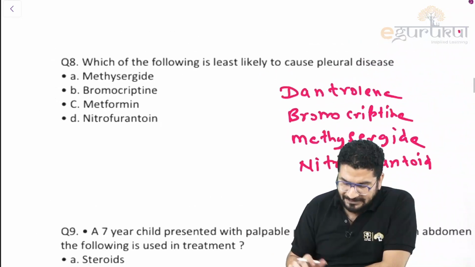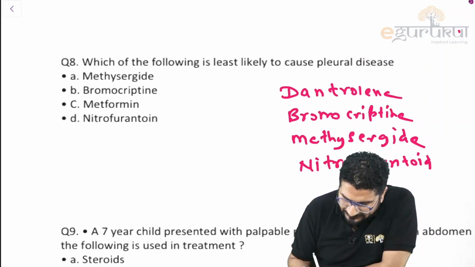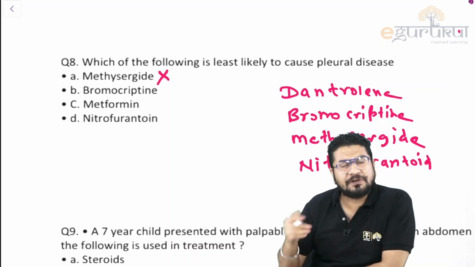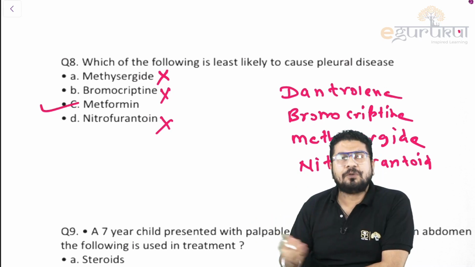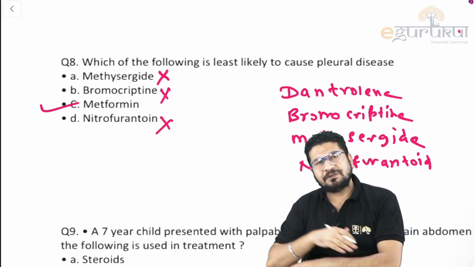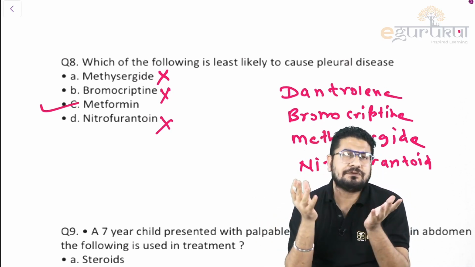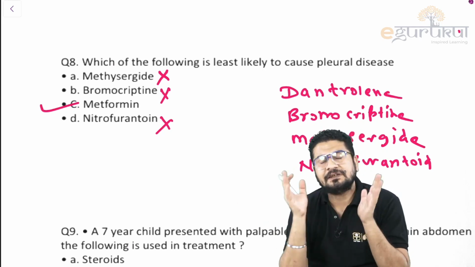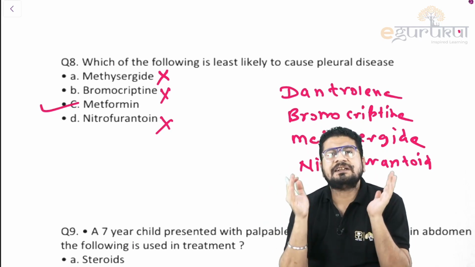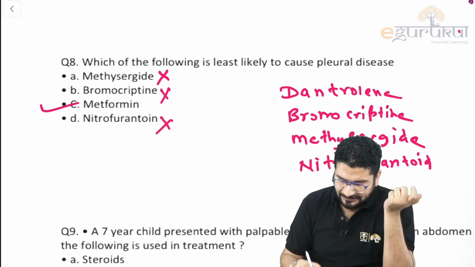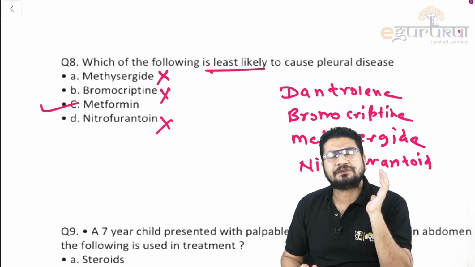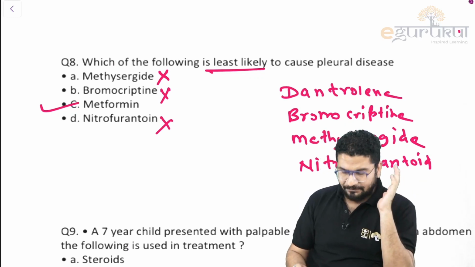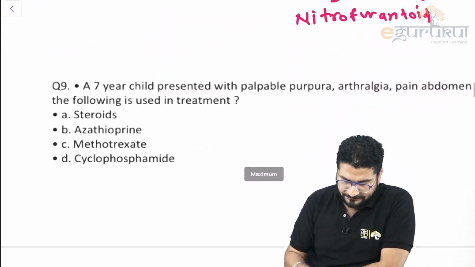In this question, metformin is very common. Bromocriptine is a rare drug that we use very rarely to treat prolactinomas. Metformin is a very commonly used drug. If it could cause pleural disease, then we could not have used it that commonly. The most commonly used anti-diabetic drug is metformin, so that is your answer. Least likely cause: metformin. Simple. By logic also, many students marked this question correctly. So you should also know that in some papers we need to use our knowledge or logic.